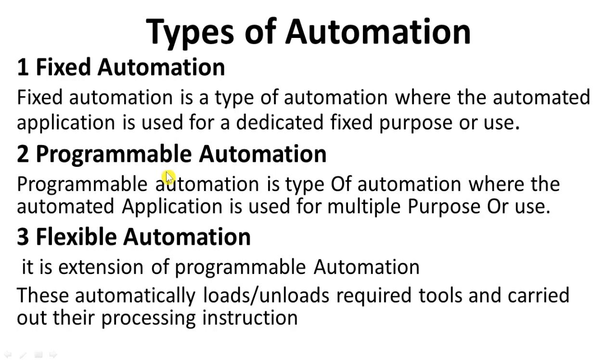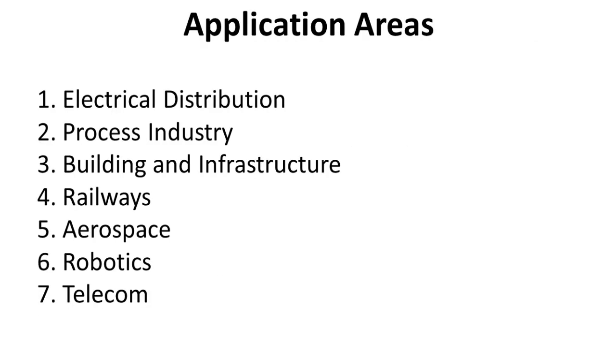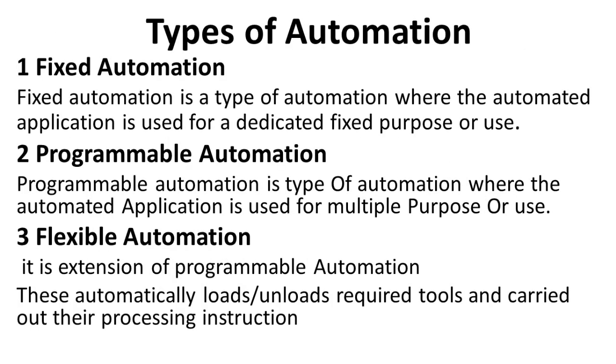Next is programmable automation. Now in programmable automation there may be one product and we can change the specification of that product by program. Means if we change the program of that automation system, then there may be some change in that product, and we get multiple types of product from it. So it is called programmable automation.